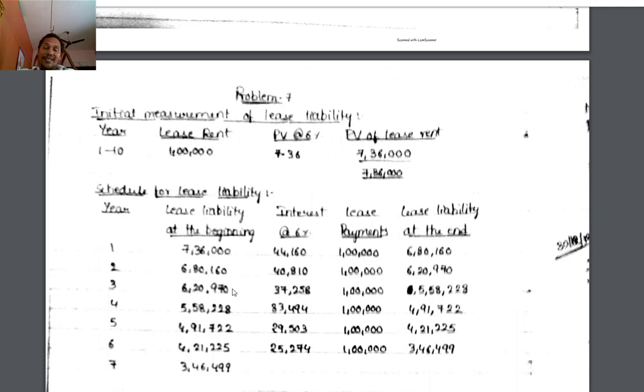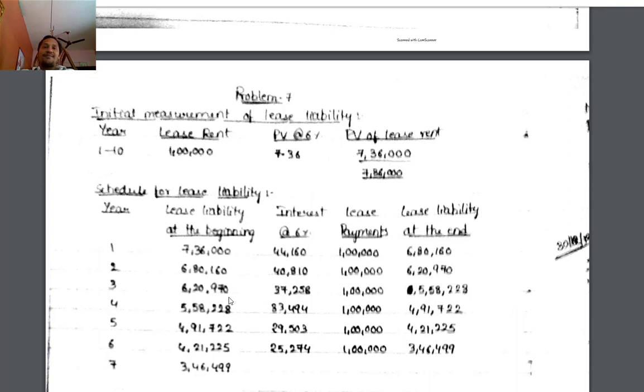Then balance at the beginning of the third year is 6,20,970. Interest at 6% is 37,258. Lease payment 1 lakh. Then lease liability at the end is 5,58,228, that is 6,20,970 plus 37,258 minus 1 lakh.